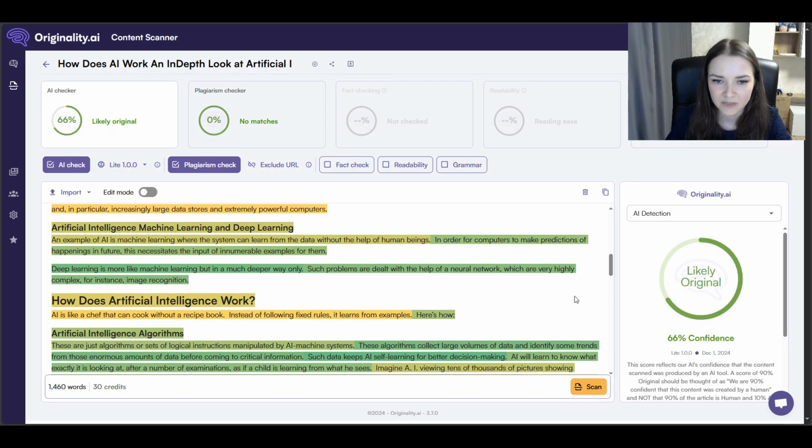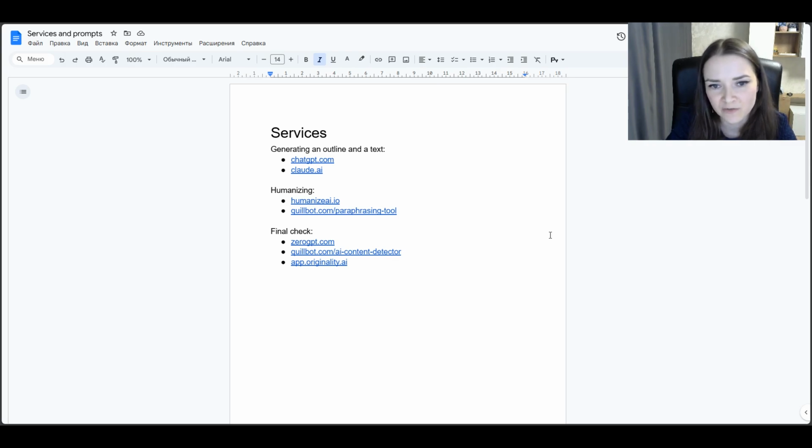So that's it. Let's sum up everything that we discussed today. Today I told you about one of the ways, at least the way that I use in my work, to generate articles and texts. I use ChatGPT mostly because of Canvas. I like this instrument, and if you haven't used it yet, please do. It's very useful. As you can see, ChatGPT already doesn't show 100% AI generated text, so that is quite good, I would say. I hope that in the future it will show lower and lower results.